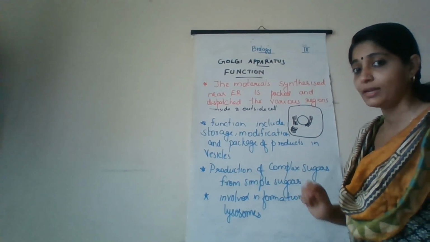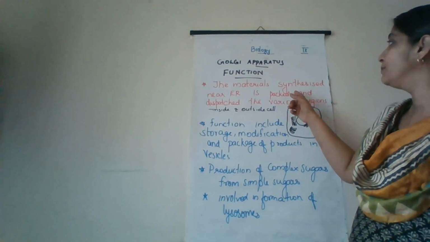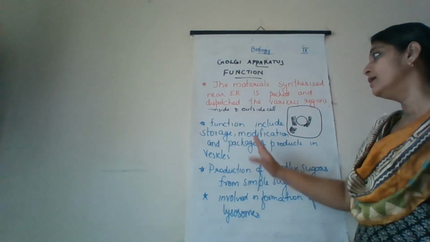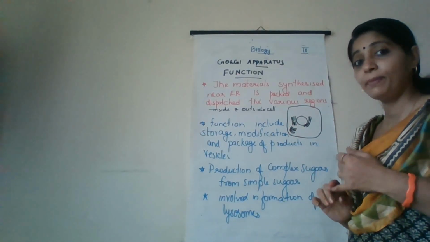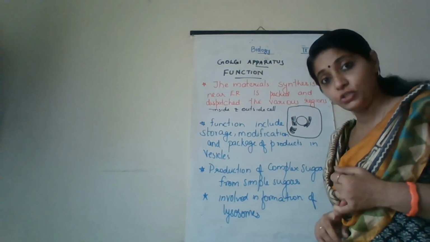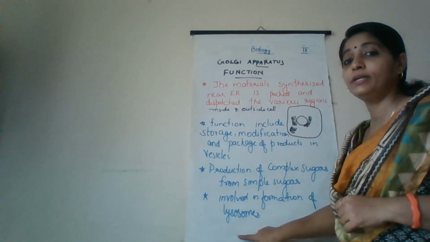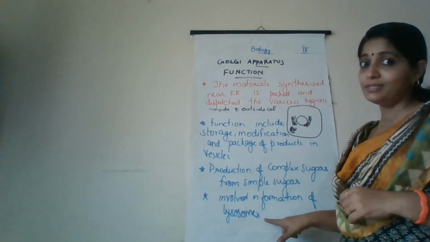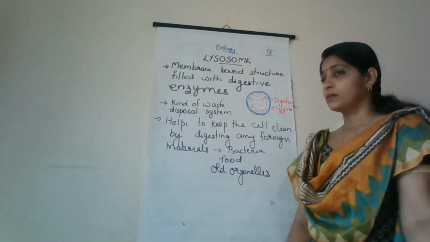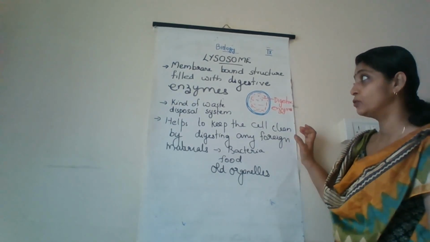Now we have to see what a lysosome is. So these are the main functions of the Golgi apparatus: the material synthesized near the endoplasmic reticulum is packed and dispatched to the target site, including storage, modification and packaging of products in vesicles, then production of complex sugars from simple sugars, and production of lysosomes. Now we have to see the structure and the function of the lysosome. So the third organelle which we have to study is the lysosome.